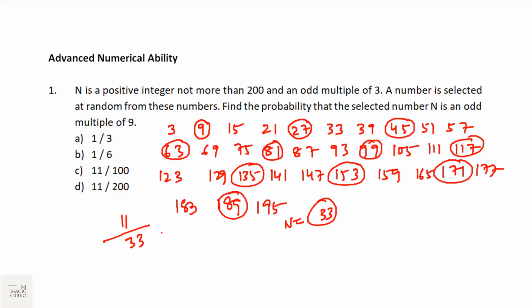So the required probability is 11 by 33, that is 1 by 3. You can do it without any smart work. Just keep on writing the numbers, be quick, select the favorable numbers and find the answer.